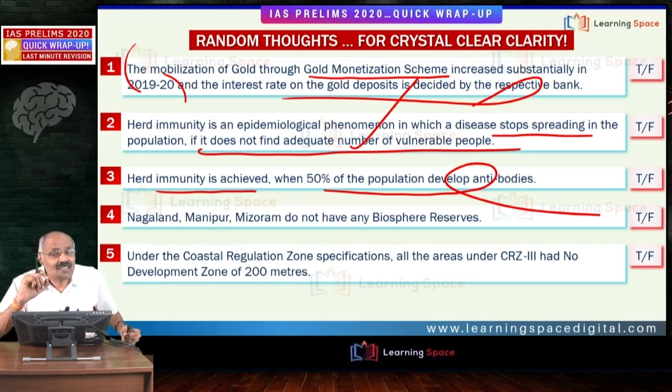Delamanid, bedaquiline, these are the drugs in the news in the context of drug resistant tuberculosis. Bedaquiline, then Delamanid. These are the drugs in the news for treating drug resistant tuberculosis. And all of you are familiar with the HIV virus. When one looks at the HIV virus, antiretroviral therapy, one should not forget. And the second one is CD4 count. The CD4 cell count or the CD4 T cell count will be reduced when persons are affected with the HIV virus. Right? So these are some of the important aspects when one looks at diseases.